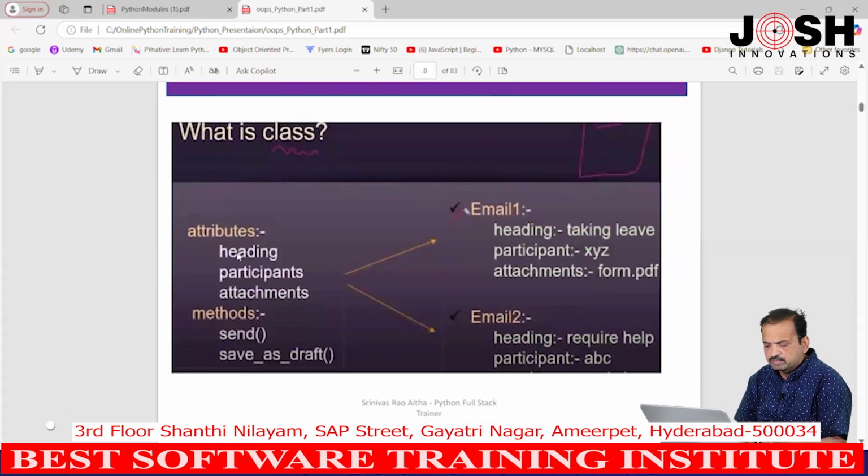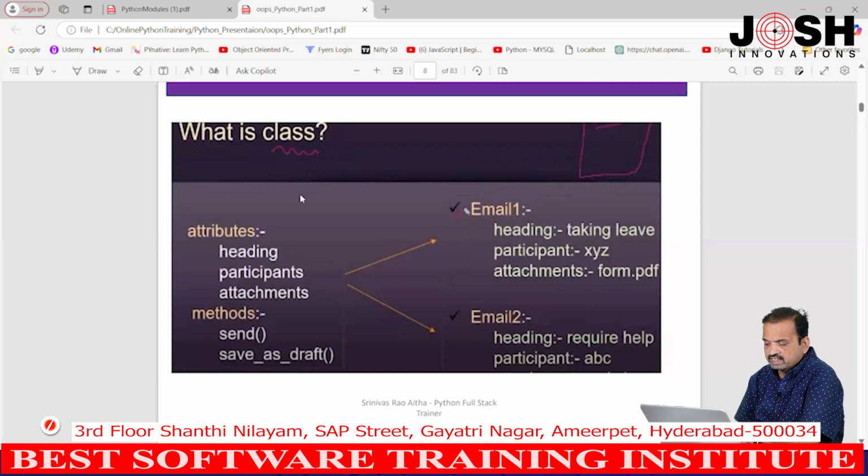See, class has attributes. For example, you take email, heading one attribute, participants one attribute, attachments one attribute, subject is one attribute. Okay. What are the methods? What are the behavior? What is the behavior of email? Sending an email, saving as draft, attaching documents. These are all behavior of email object.